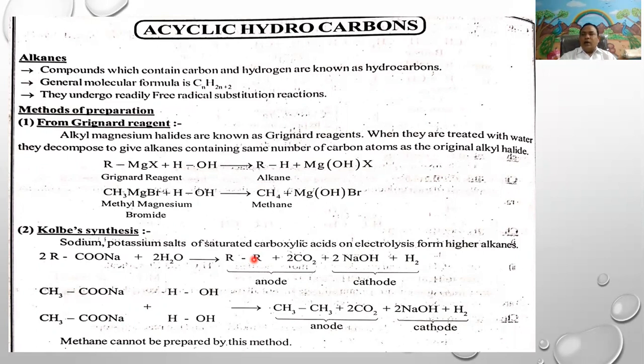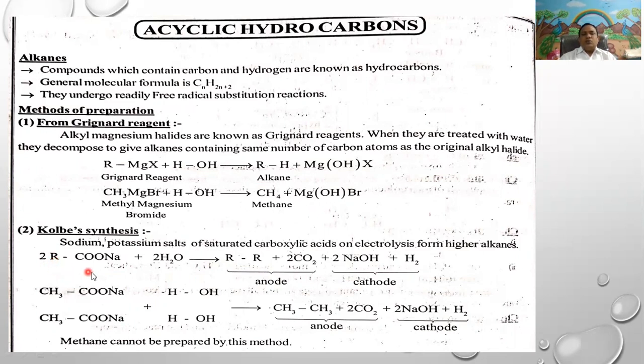Sodium hydroxide and hydrogen are obtained at the cathode. This is called Kolbe electrolysis.